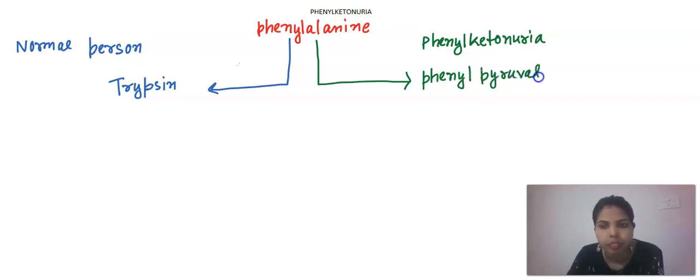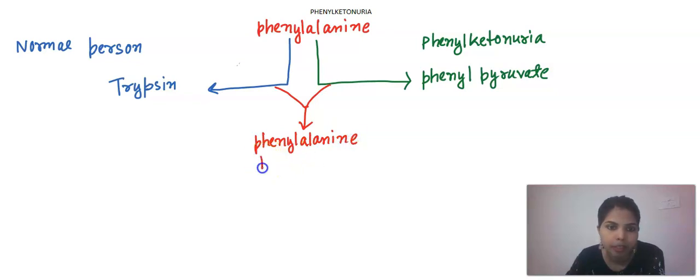This difference in the conversion of phenylalanine occurs because of the enzyme involved in the metabolism of phenylalanine, and the enzyme involved is phenylalanine hydroxylase.